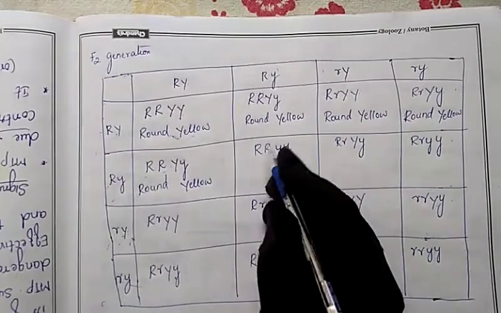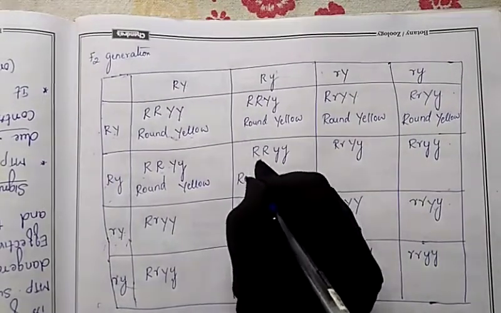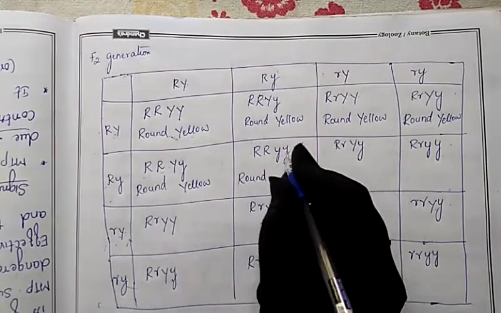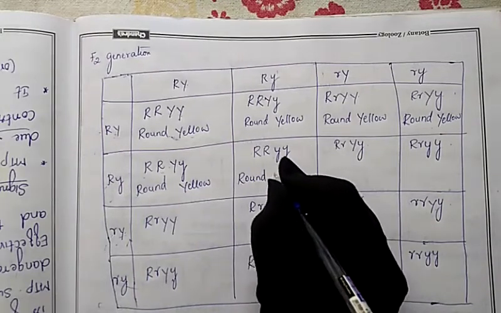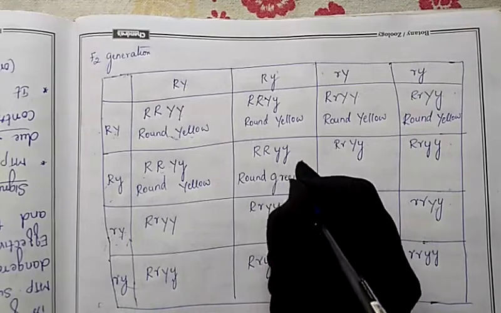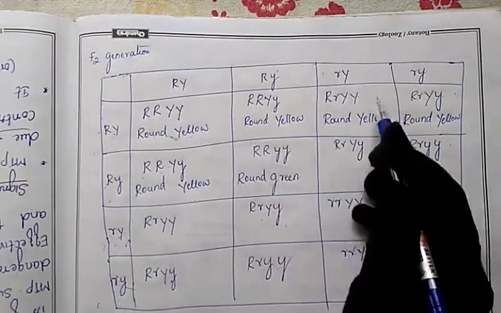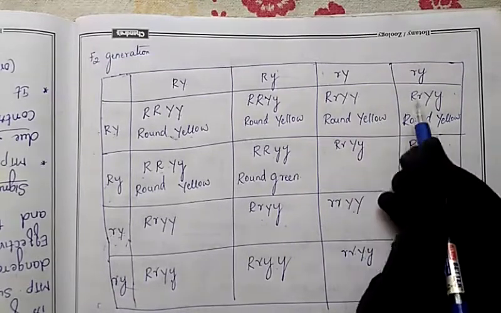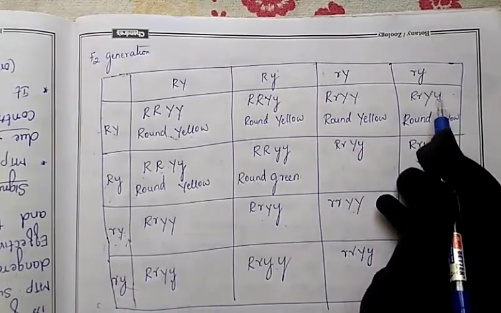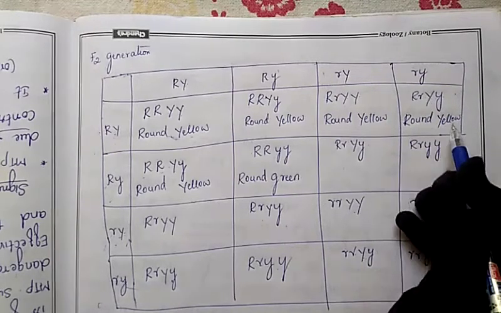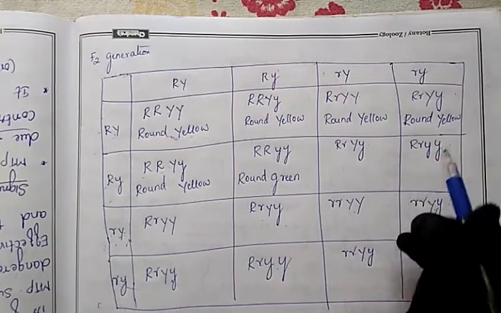Next, capital R means round. Small y, what will it show? It will show green color. Small y is showing the green color, whereas capital Y means yellow color. So capital Y, small y: green color will be in recessive condition. So who will be dominant? Capital Y will be dominant. That's why I wrote yellow color here.